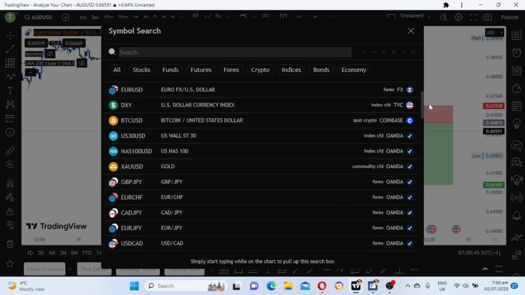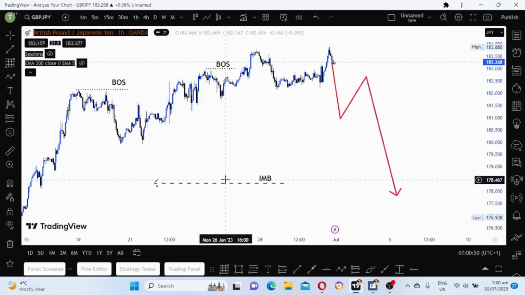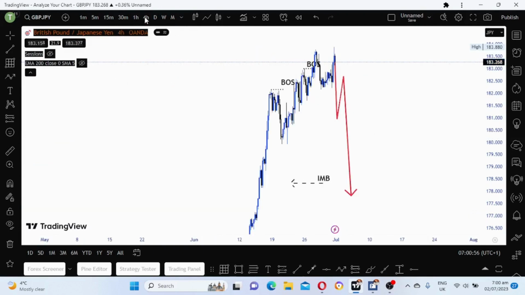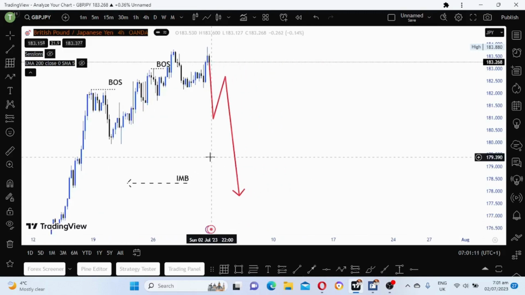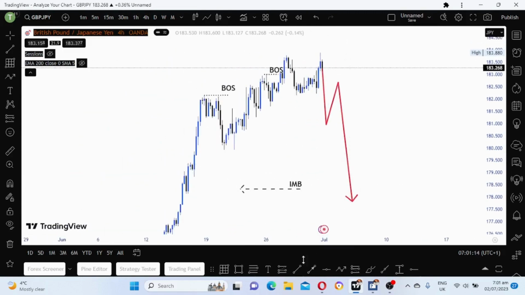Now let's look at GBPJPY. As you can see, this thing is extremely bullish. We took liquidity to the upside, so it could sell. This is what I'm seeing now. This is the liquidity that we took on the upper side.